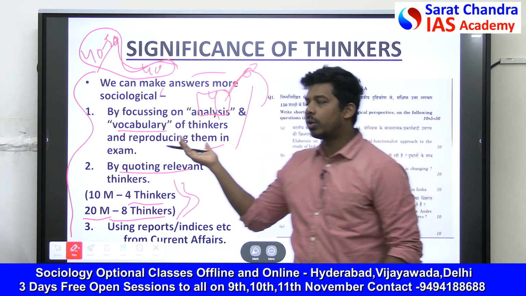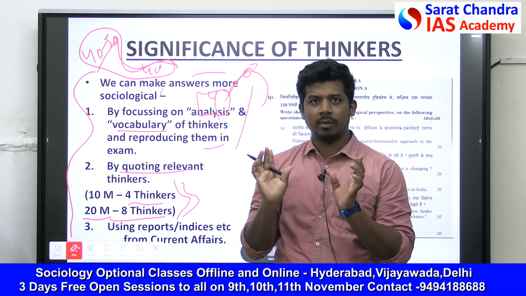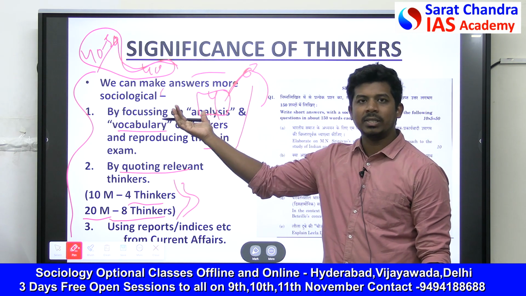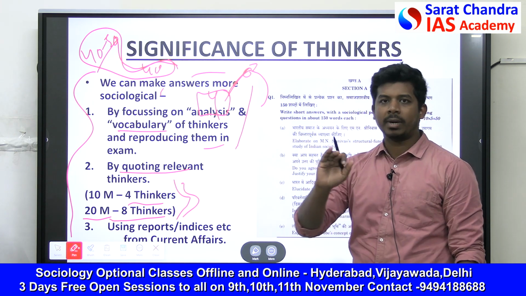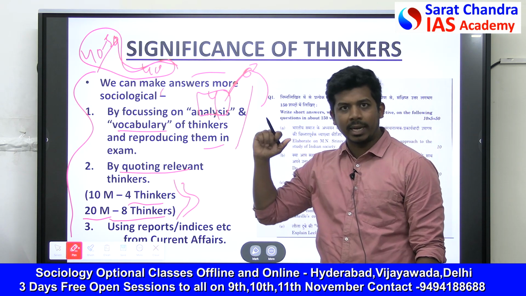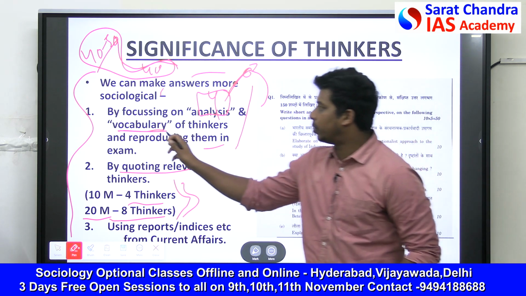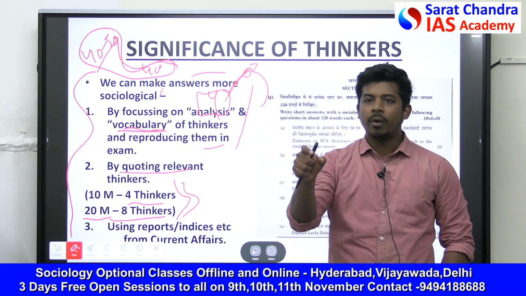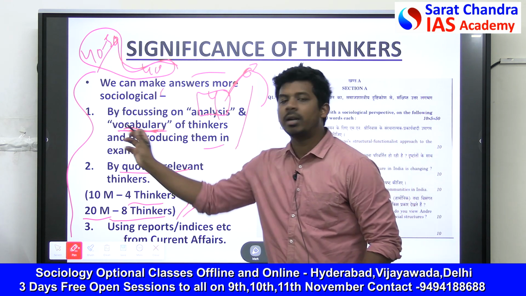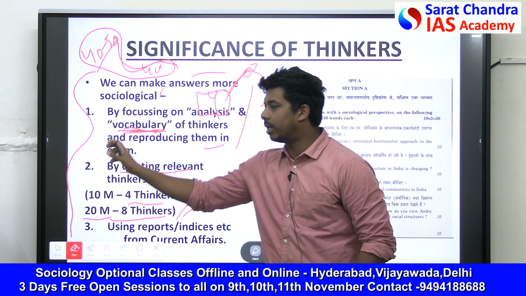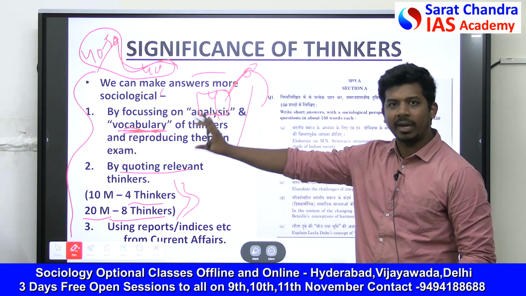How does it differ? Your vocabulary will be different. Same question when given in general studies and optional. Same question, but your answer should be different. In general studies, you will write in a way a common person can understand. Like in a newspaper, how a newspaper writes an article. In general studies, you are supposed to write like that. But if the same question comes in optional, then your vocabulary should be different. You will be writing some words only sociologists would understand. Only sociology students would understand. Normal people may not understand it. But still, you have to write like that, because in that way, the evaluator will know that you are a sincere aspirant. You have prepared and come to the exam.